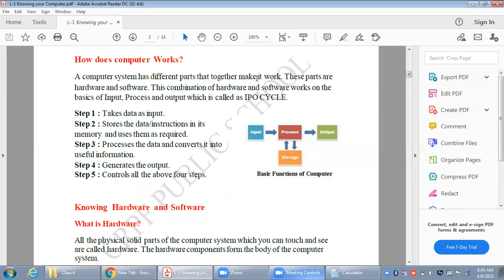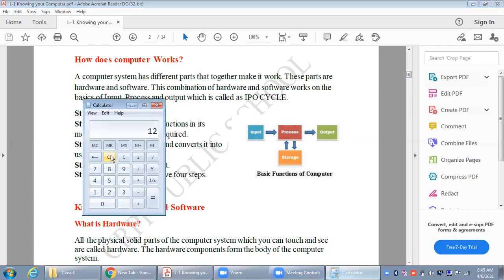Computer has different parts that make it work together. These parts are hardware and software. This combination of hardware and software works upon basic input, process and output, which is also called the IPO cycle. Now जब computer work करता है ना, तो we are involved with three different steps, that is known as IPO cycle, or we call it input, process and then output. तो सबसे पहले हम कंप्यूटर को कुछ इनपुट देते हैं, वो उसको प्रोसेस करता है और फिर आउटपुट आता है, as I have shown you in the form of calculator also. Like if I write